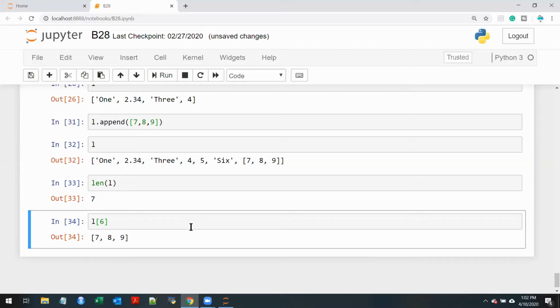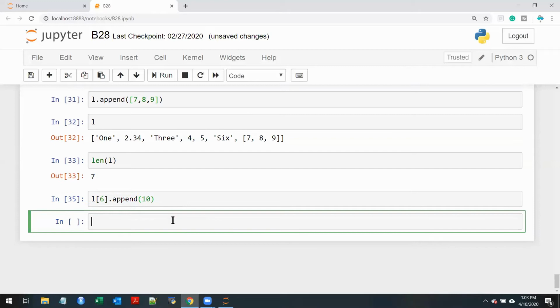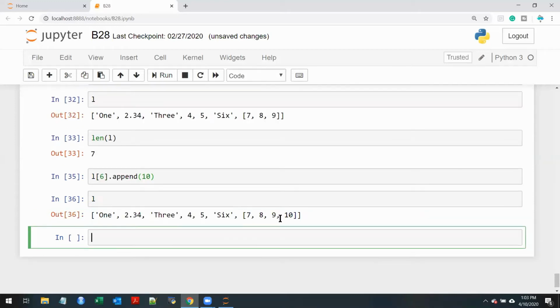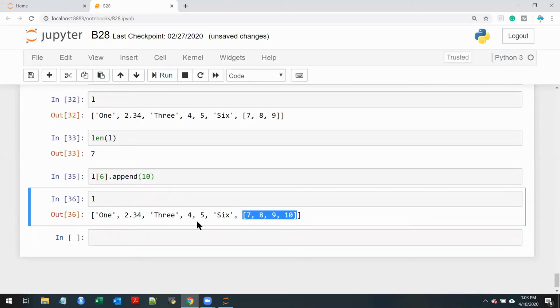Because it is a list, that means on that you can apply list properties. If I do this, observe, in that list I have added. This is how you can go internally and then do modifications. Did you understand what I'm saying?